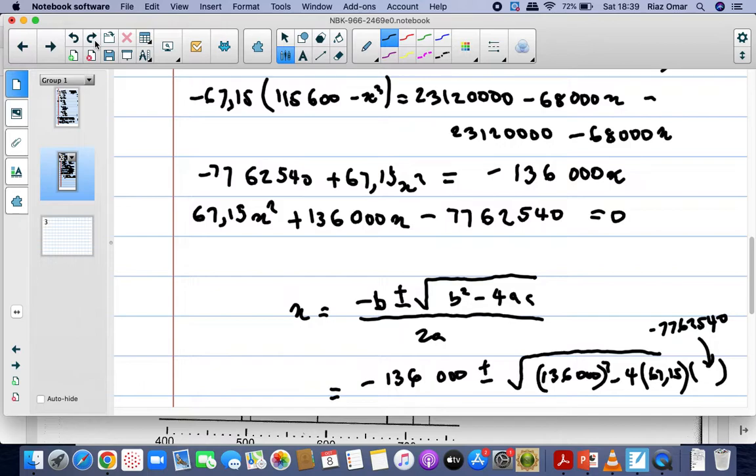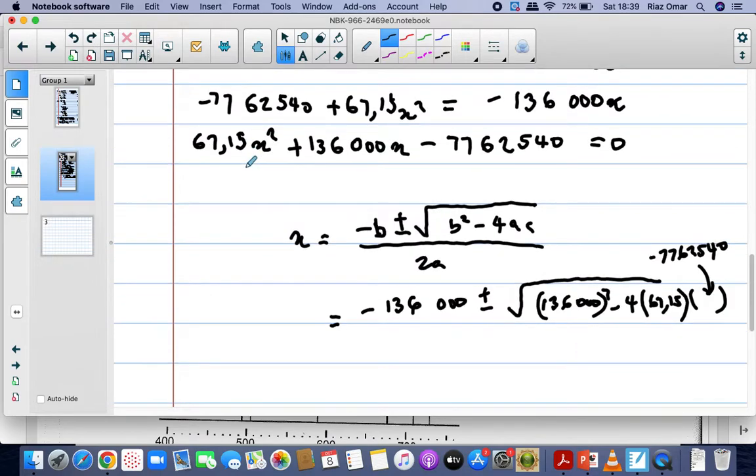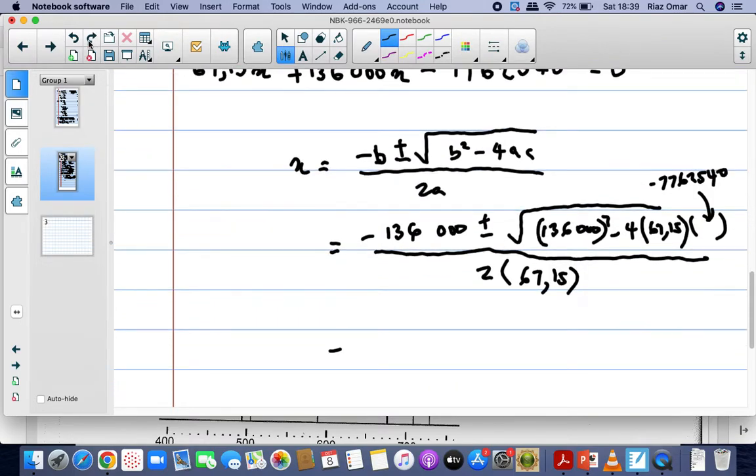That's how it fits under the square root sign, all over 2a, which is 2 times 67,15. If you put this directly into the calculator, you'll see that x is equal to 55,55.